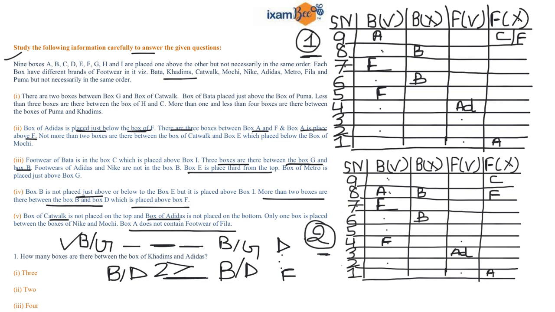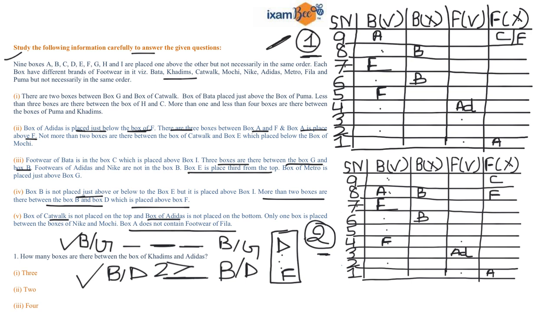First hint is this, that there is a gap of 3 boxes. Second hint is this, and third hint is this. Based on these 3 hints, we will try to fix the information. Now starting with the first condition, there are 3 boxes between B and G. So if I try to fix the position of B, I know that I cannot place B from serial number 5 to serial number 9 in our first case.